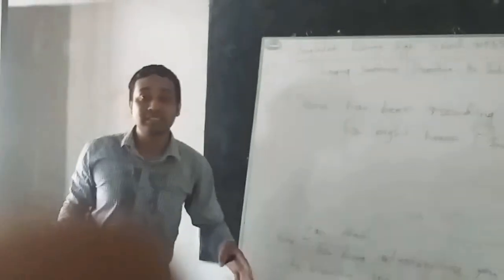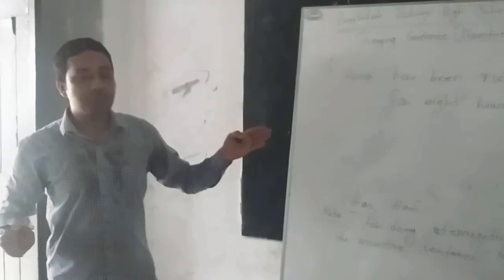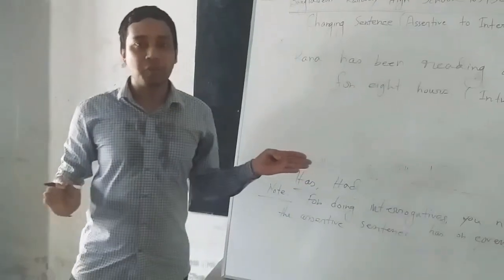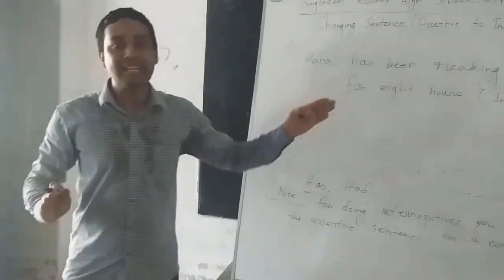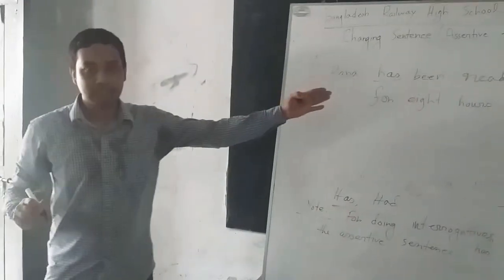If I ask you to make an interrogative sentence of this long sentence, it doesn't matter. Just try to find out whether an auxiliary verb is included in the sentence. Yes, here you have got an auxiliary verb, that is to have auxiliary, has.